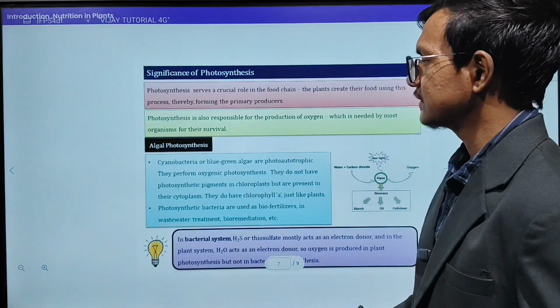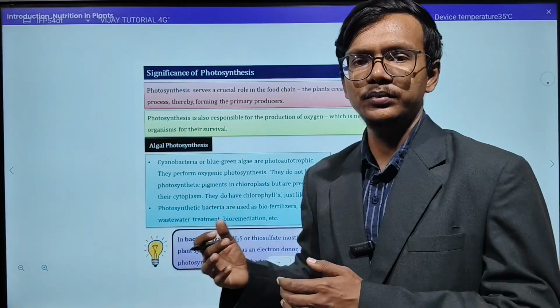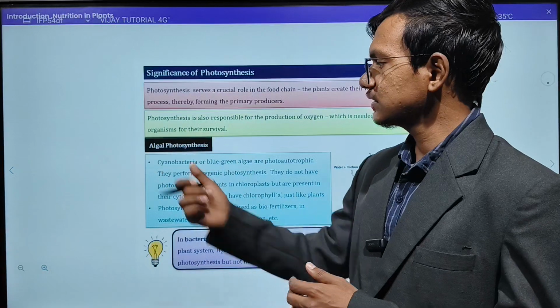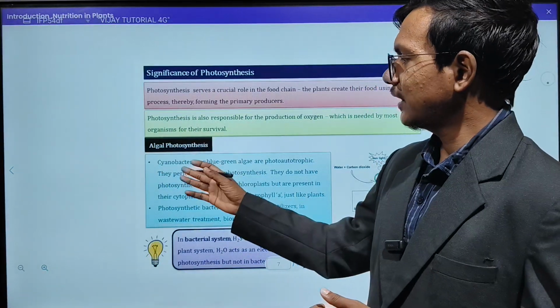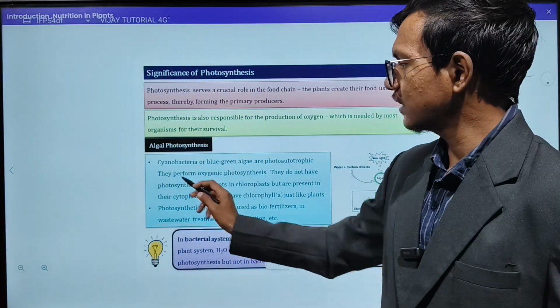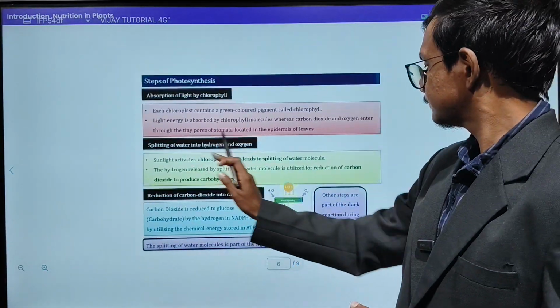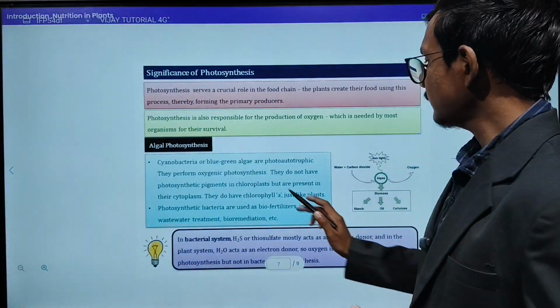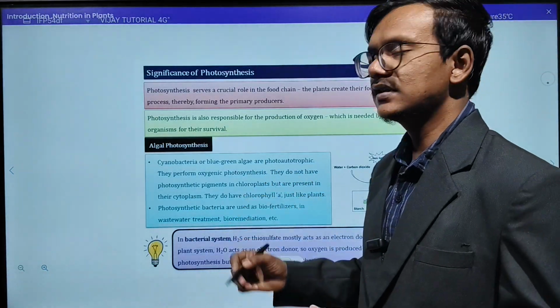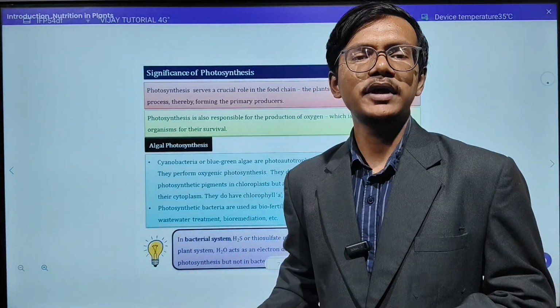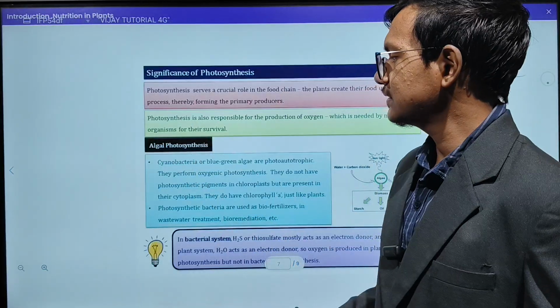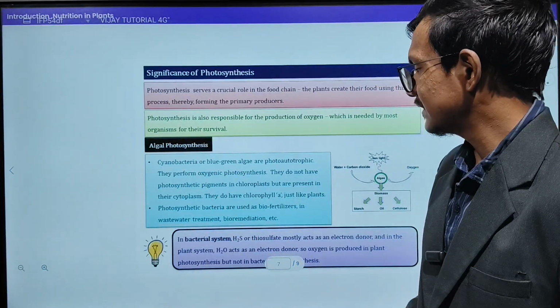This is algal photosynthesis. I will explain briefly how photosynthesis happens in algae. Some bacteria are there, that is cyanobacteria. You can see here this cyanobacteria, or the blue-green algae. They are the photoautotrophs, meaning the ones who use light and make their own food, and that is there in algal photosynthesis.